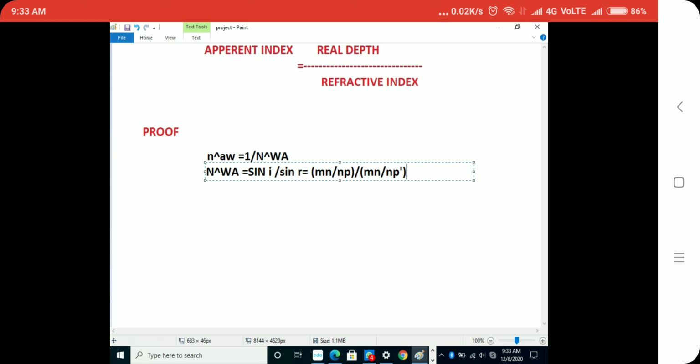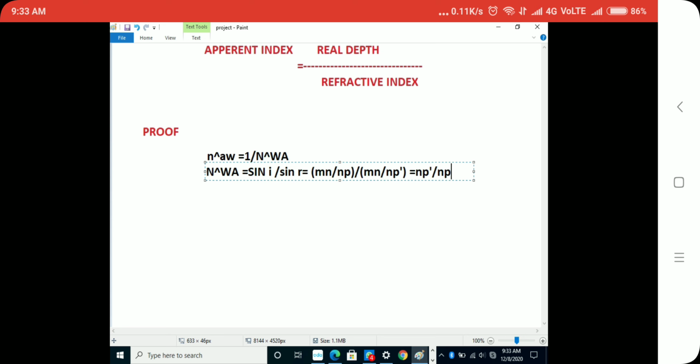In the first statement it is without a dash, and in the second statement it has a dash. So this should be equal to np dash upon np. So why have I written this in the opposite direction?